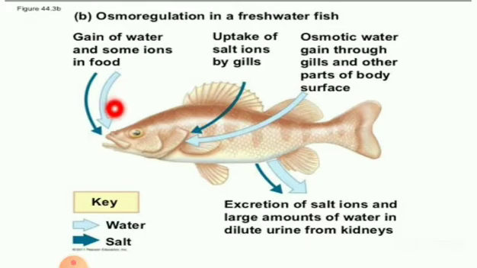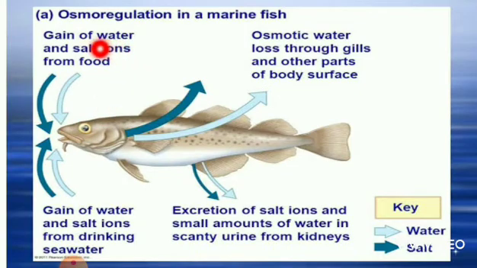Let us see. This arrow mark represents water. This arrow mark represents salt. This is the gain of water and some ions in food. These gills are used to uptake salt ions. This osmotic water is gained through gills and other parts of the body surface. This is the excretion of salt ions and a large amount of water in dilute urine from kidneys. This is a method of maintaining osmoregulation in a freshwater fish. Do you follow, children?